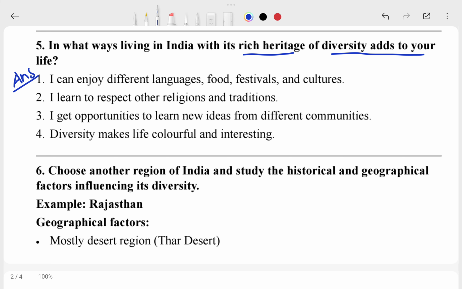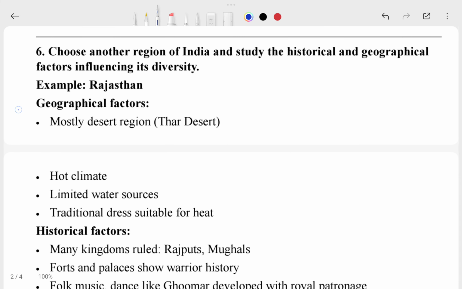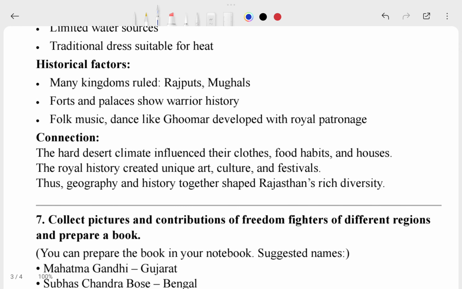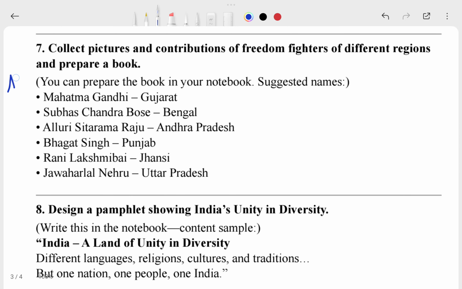Now, the first is given. Then here is the sixth question and here is the answer. Geographical factors are there, historical factors and connections. That's the connection only. This is your seventh question and here is your answer.